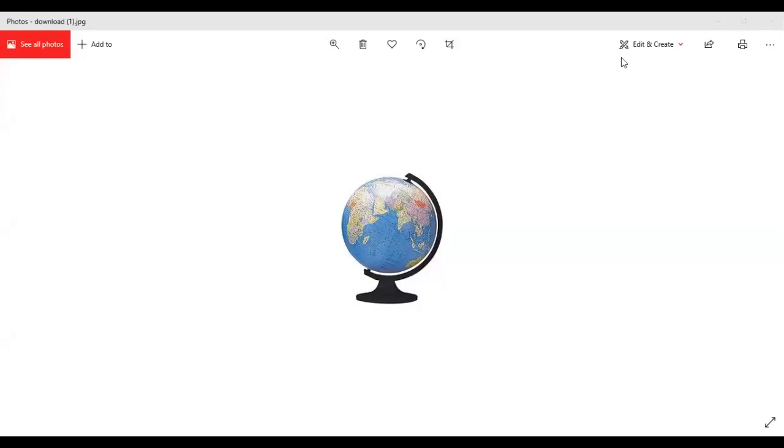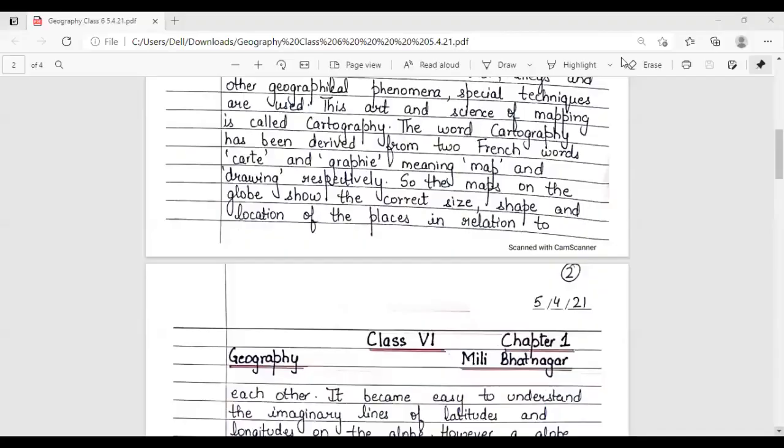To represent three-dimensional features such as mountains, valleys, and other geographical phenomena, special techniques are used. This art and science of mapping is called cartography. The word cartography has been derived from two French words, carte and graphie, meaning map and drawing respectively.